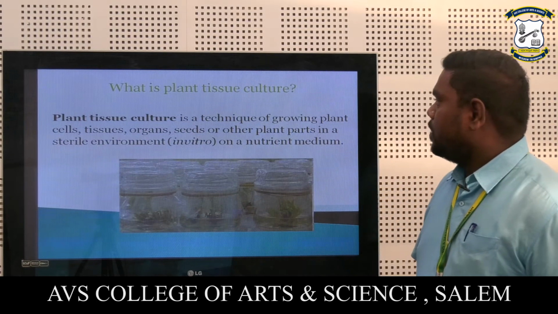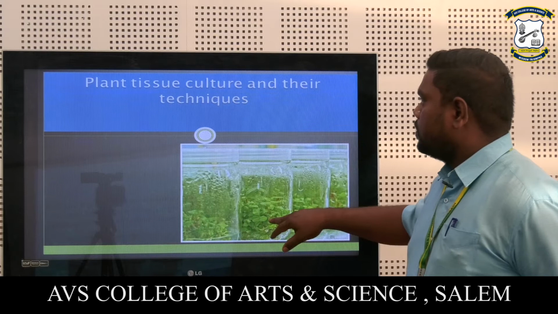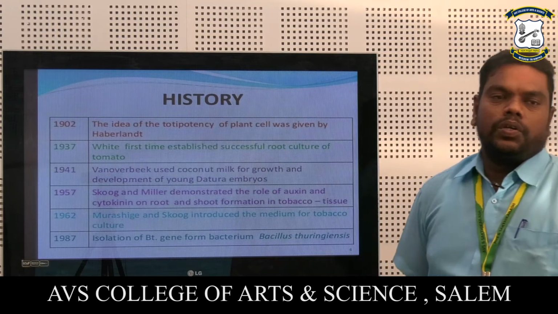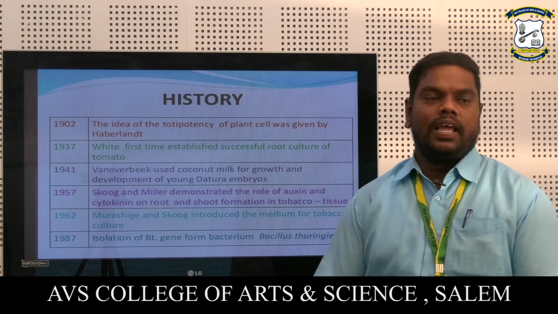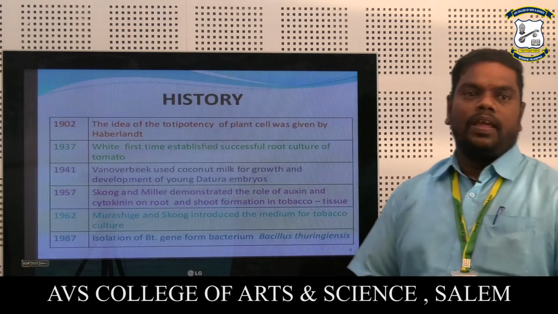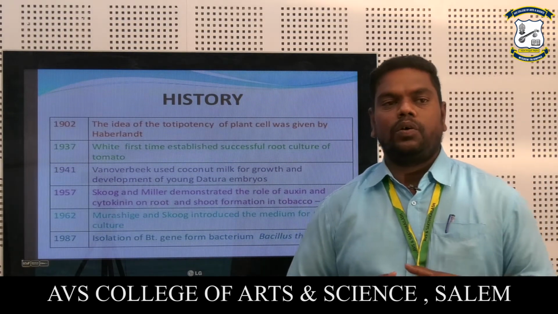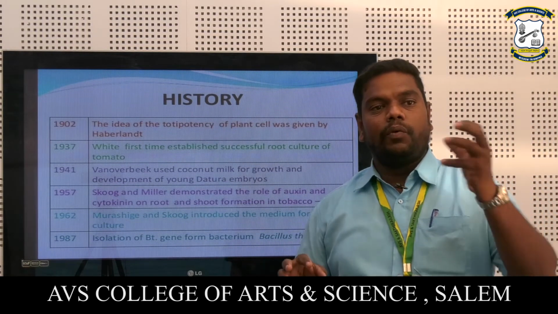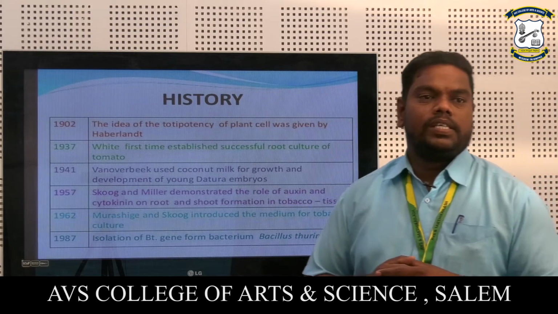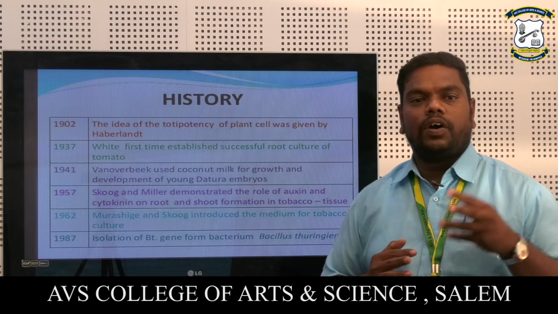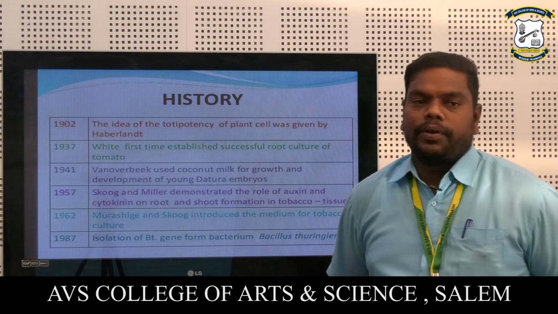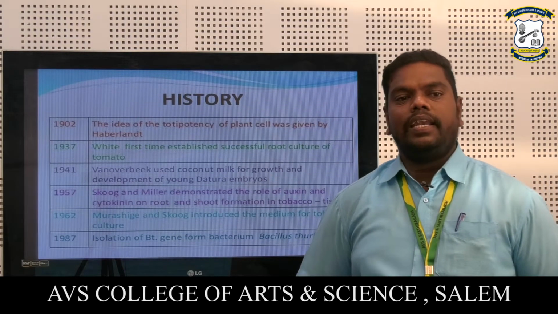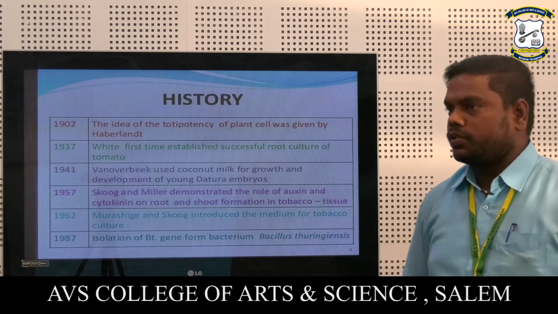Now the history. In 1902, totipotency of plants was given by Haberlandt, and in 1937 White first established successful root culture of tomato. White also cultured media, the White medium. Third is Van Overbeek, who used coconut milk for growth and development of young Datura embryos. Fourth is Skoog and Miller, who demonstrated the role of auxin and cytokinin on root and shoot formation in tobacco tissues.